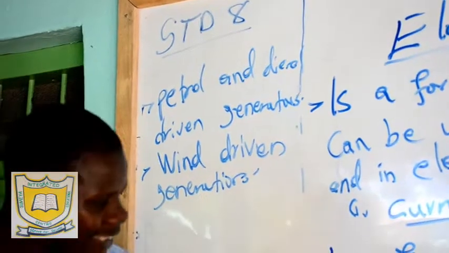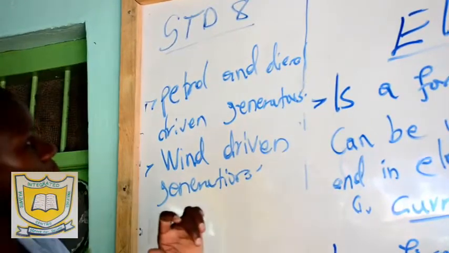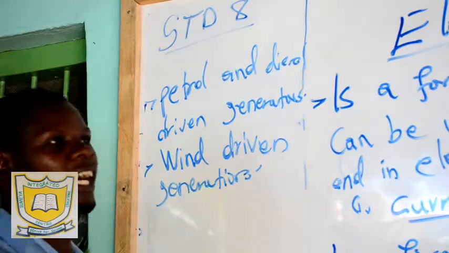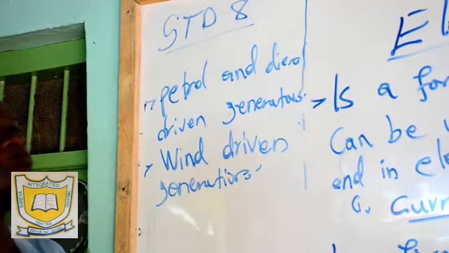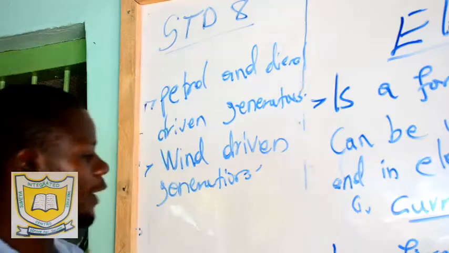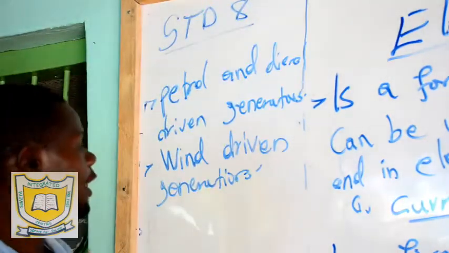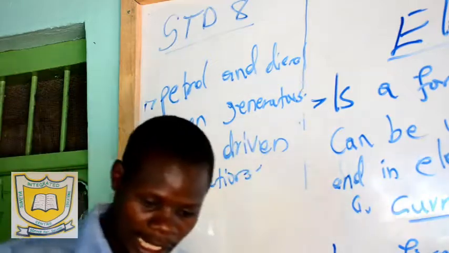From these sources, the electrons flow in a conductor from one place to another, so you can connect even more than 7 kilometers from where the generator is to where it is going to function.